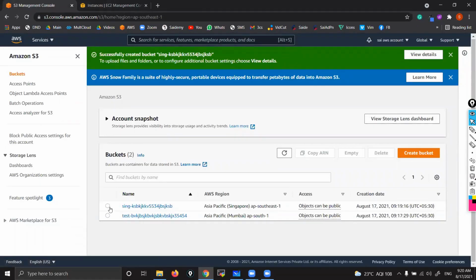Now the bucket is ready. Now let's go inside the bucket. Just click on the bucket. Okay, let's go to the Mumbai bucket.